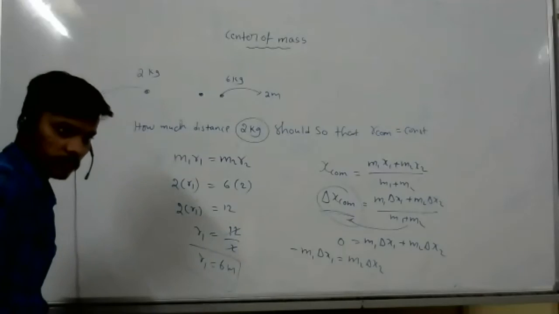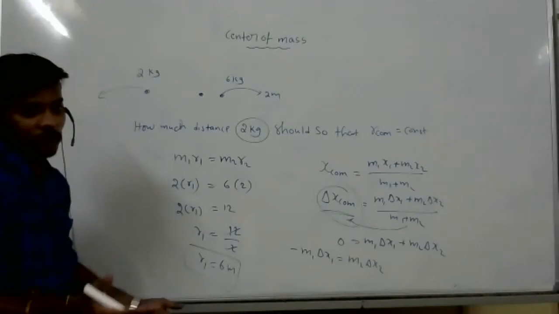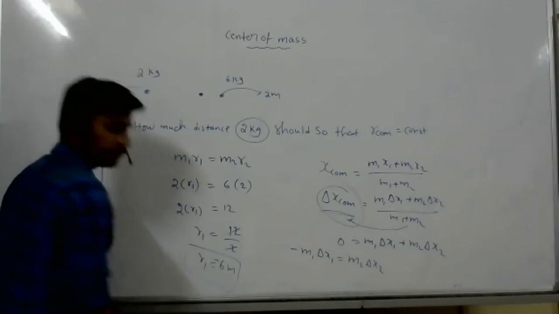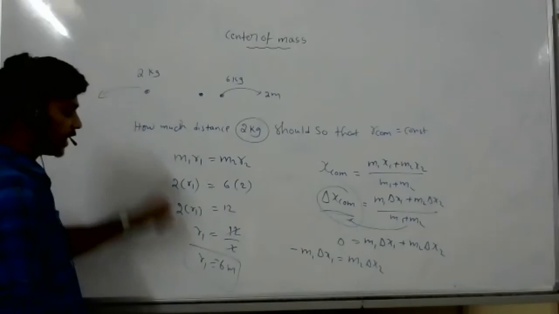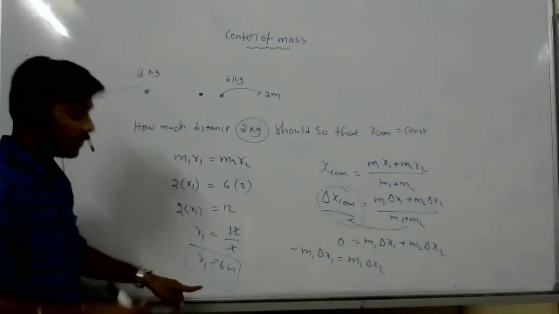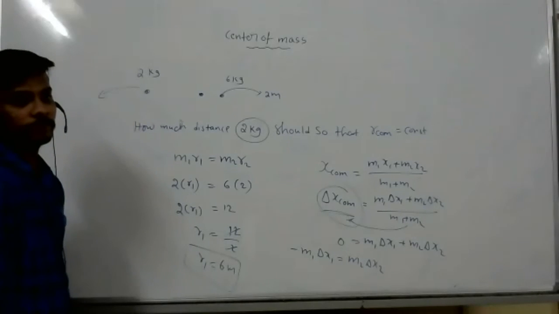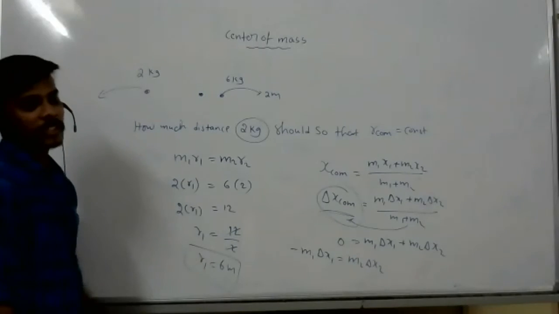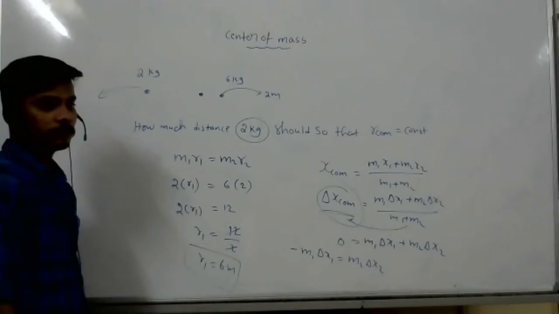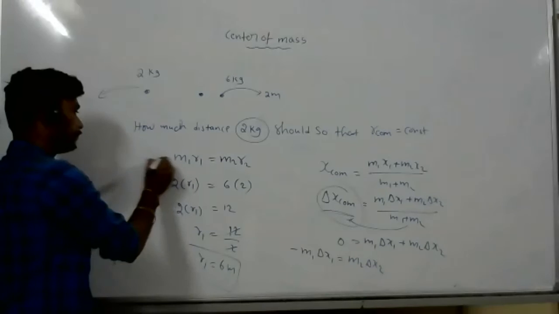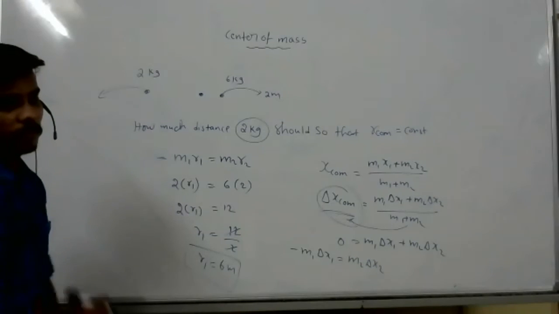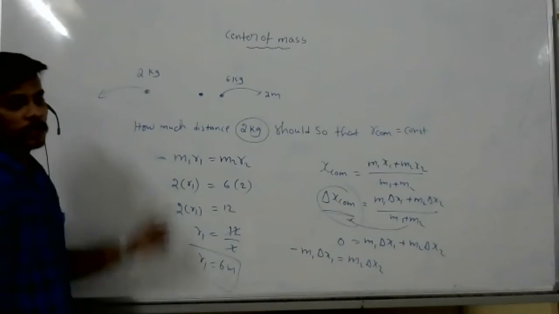So we should get delta X1 as -6, no? Obviously, this side is negative, so we have to shift this much in the opposite direction according to this formula. So you have to shift the body in the opposite direction.